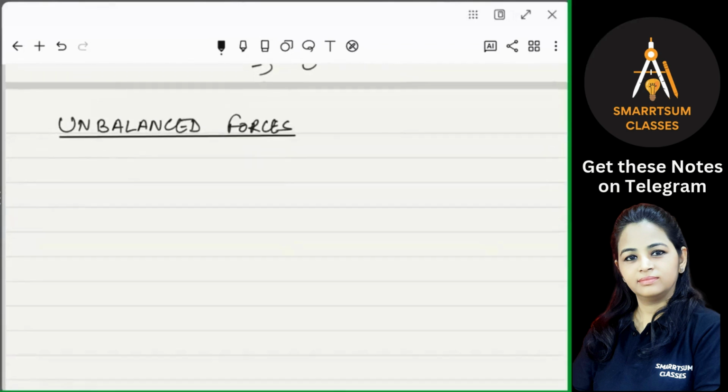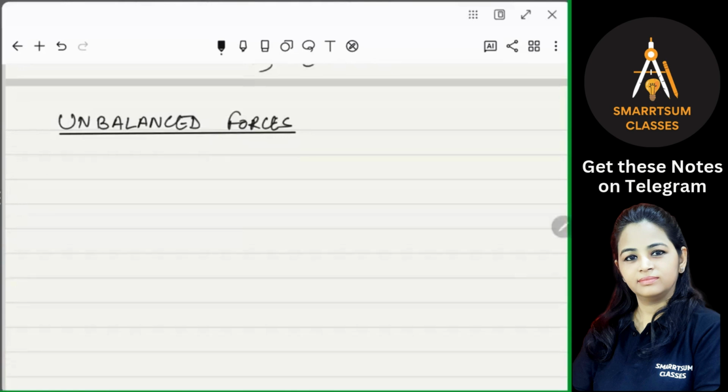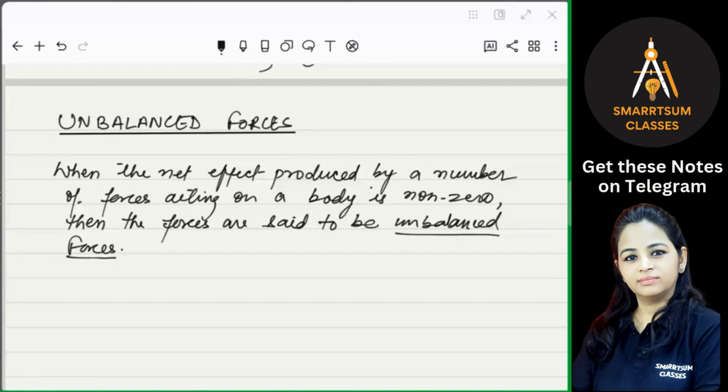Now, what are unbalanced forces? When the net effect produced by the number of forces acting on the body is non-zero, then we say that the forces are unbalanced forces. Are you getting that? Write down. Since the forces are unbalanced, force can cause motion in the body. Or you can say unbalanced forces cause a change in the state of rest or the uniform motion of the body.